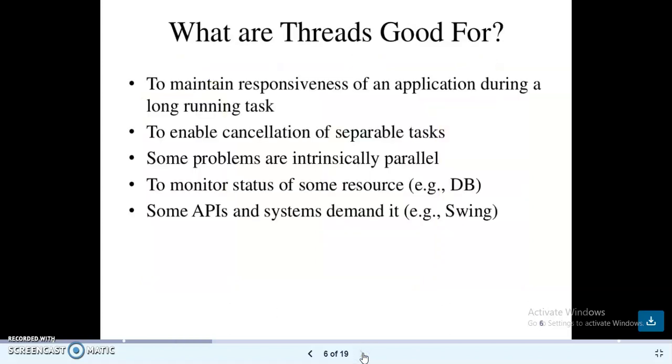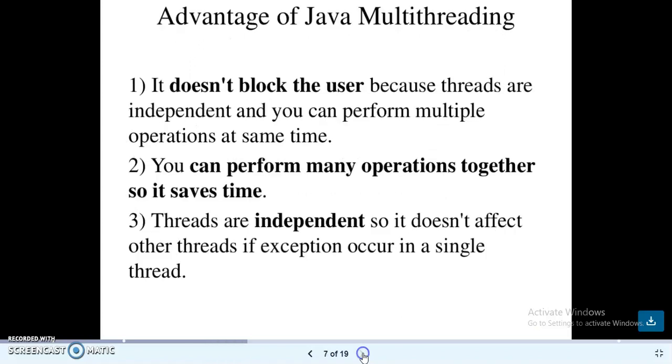What are threads good for? To maintain responsiveness of an application during a long-running task, to enable cancellation of separable tasks. Some problems are intrinsically parallel. To monitor the status of some resources, for example a database. Some APIs and systems demand it, for example Swing.